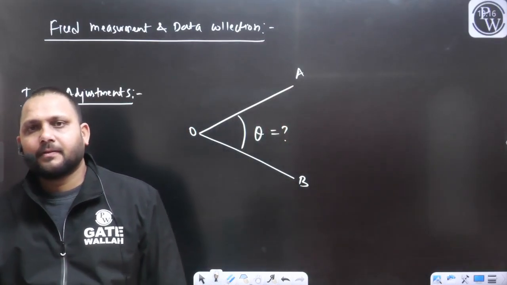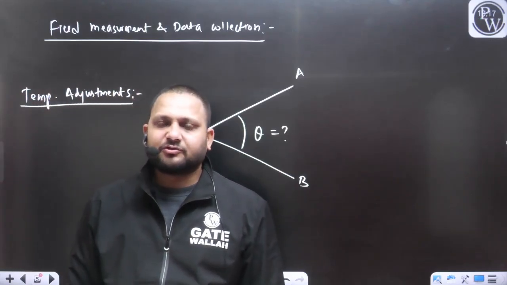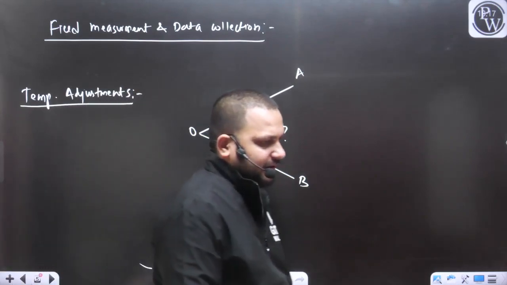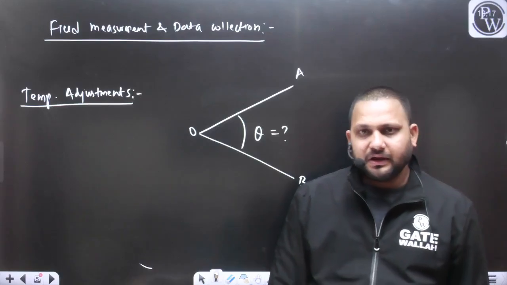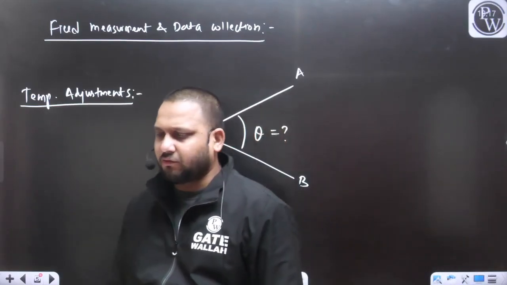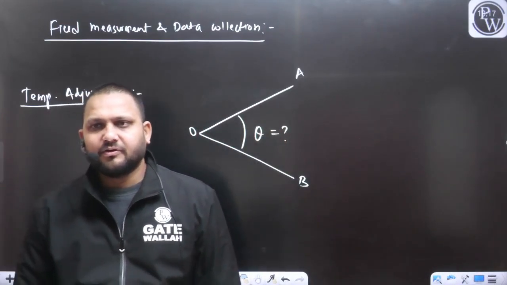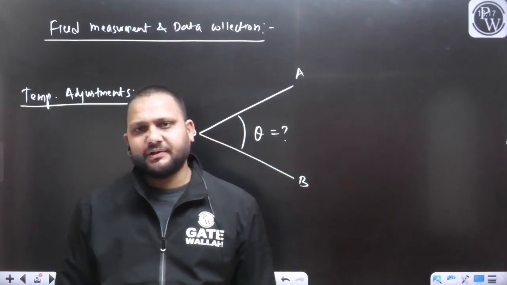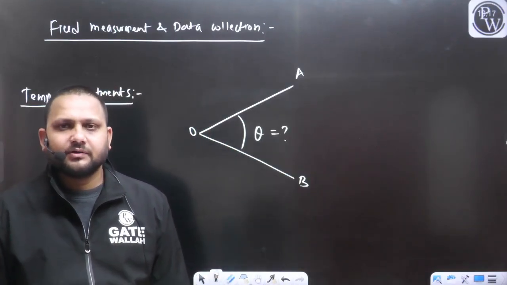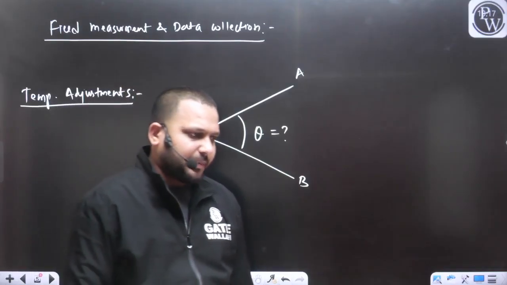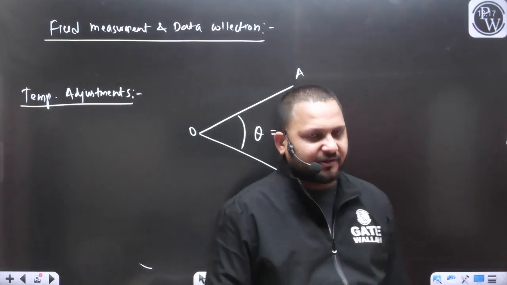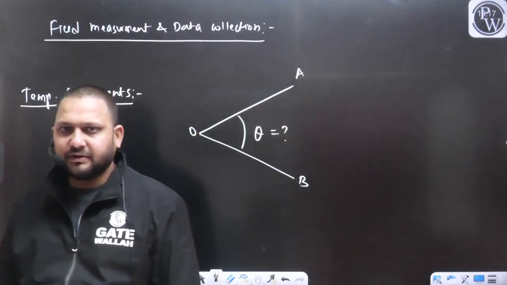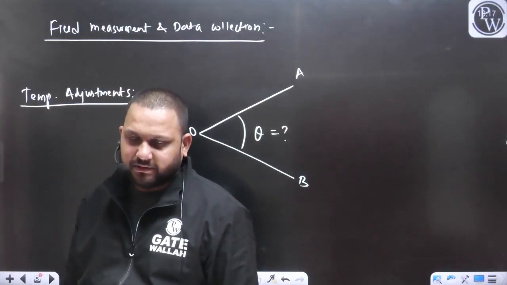Yes or no? Otherwise, there will be some instrumental error in our survey work, and those errors are not desirable. We want to perform error-free measurement. Can we say like this? So whenever we use the compass, whenever we are going to take an observation with the help of the compass, first we need to perform some temporary adjustment. So what will be the first step?